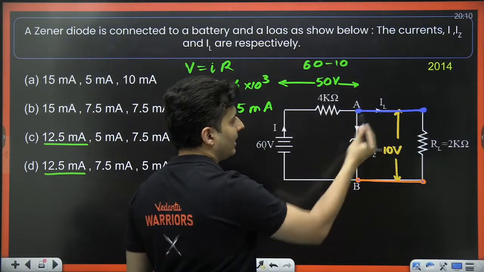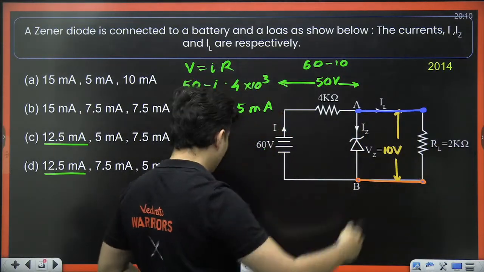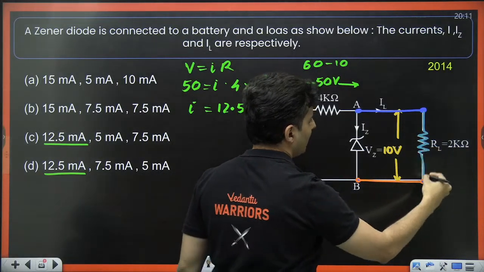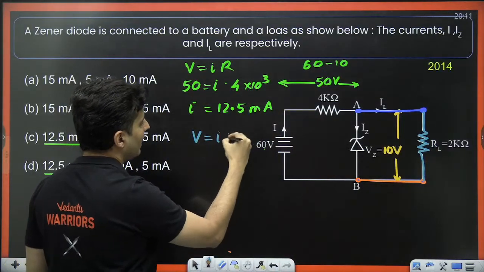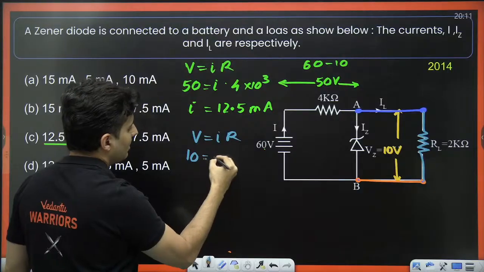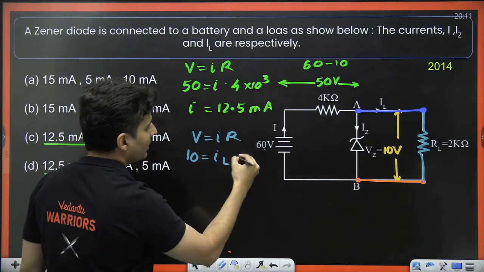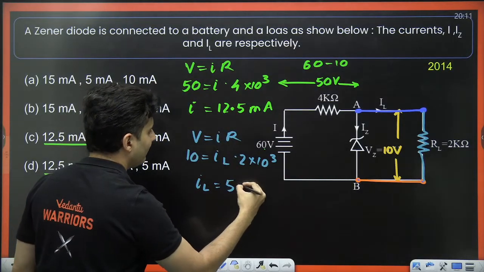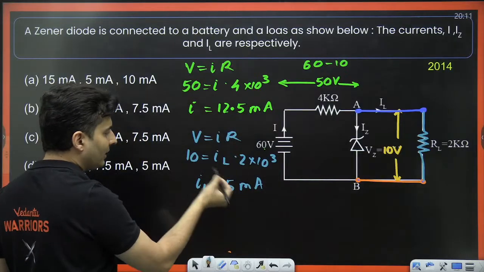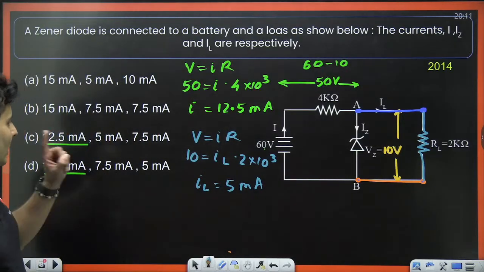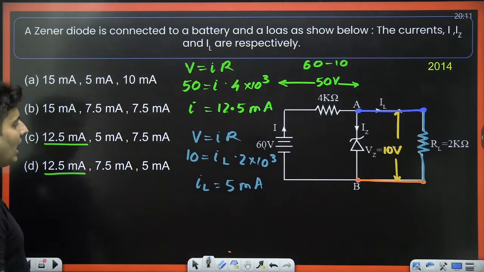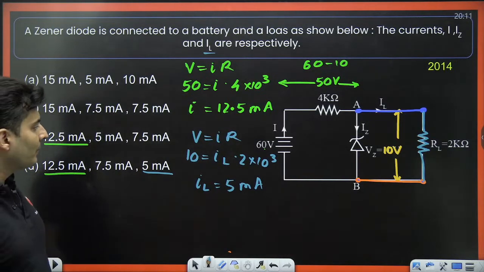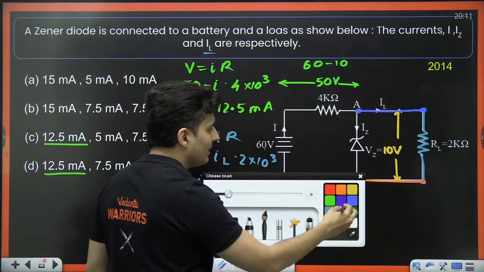How do I find IZ and IL? Use this particular branch. In that branch, if I again use V is equal to IR, voltage across it is 10, current is IL, resistance is 2 kilo, that means 2 into 10 to the power 3. So IL will be 5 milliamperes. 10 by 2 is 5, 10 to the power minus 3 will make it milli. So it will be 5 milliamperes across IL. IL is the third quantity, so that is 5 milliamperes. Naturally it should be D, but one more thing, we'll just try to do it.